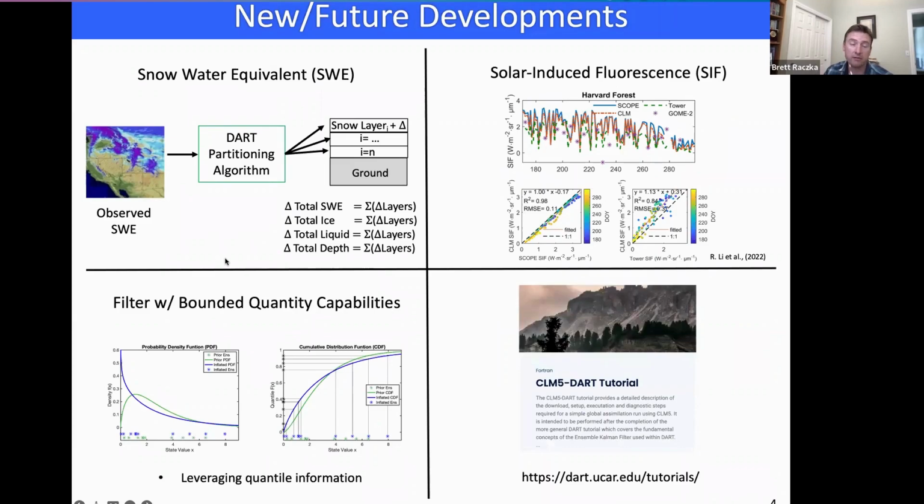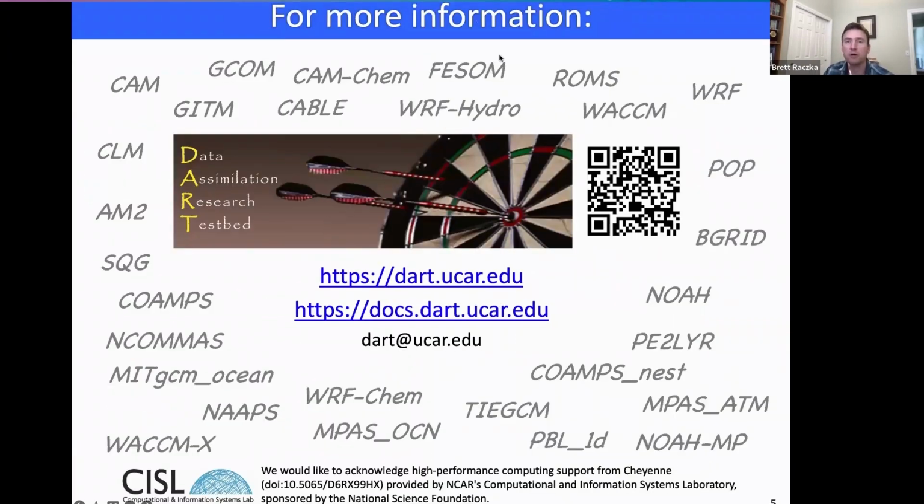We also have a variety of filters to choose from besides the traditional ensemble Kalman filter, one that takes into account bounded quantities and limits the adjustment to only physical regions of model space. We've also recently developed a tutorial to increase our user base and improve understanding. Any questions, please go to our website.